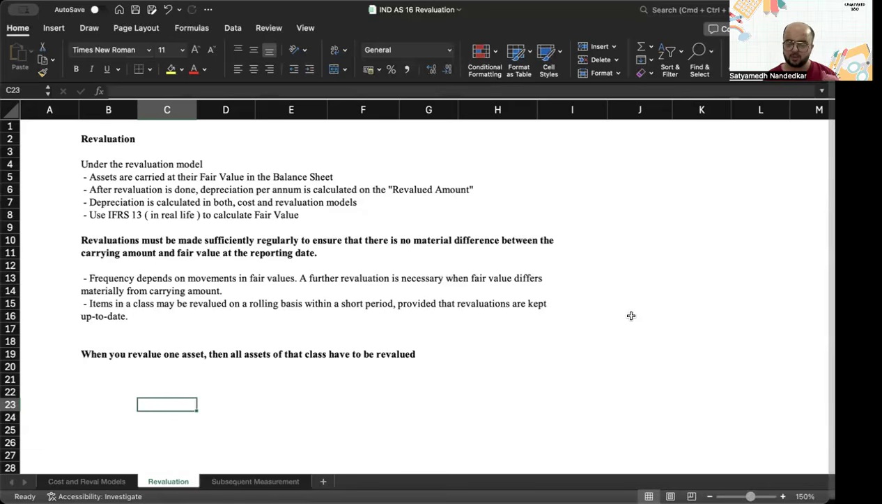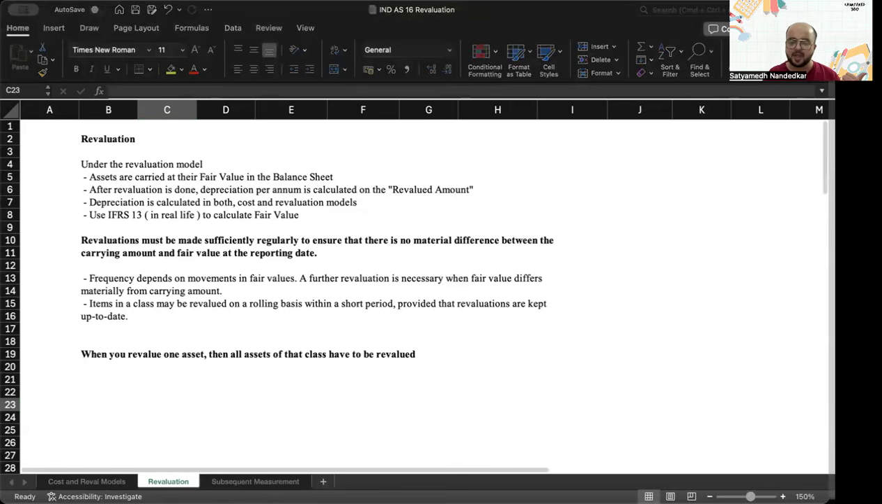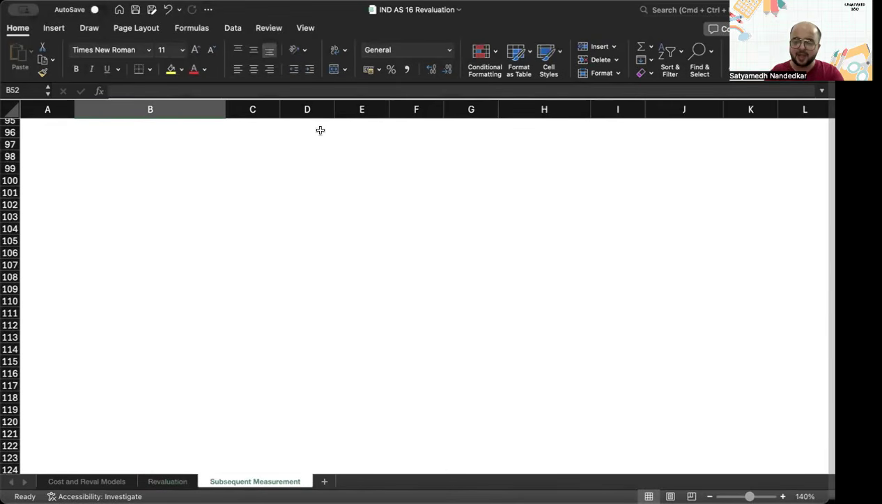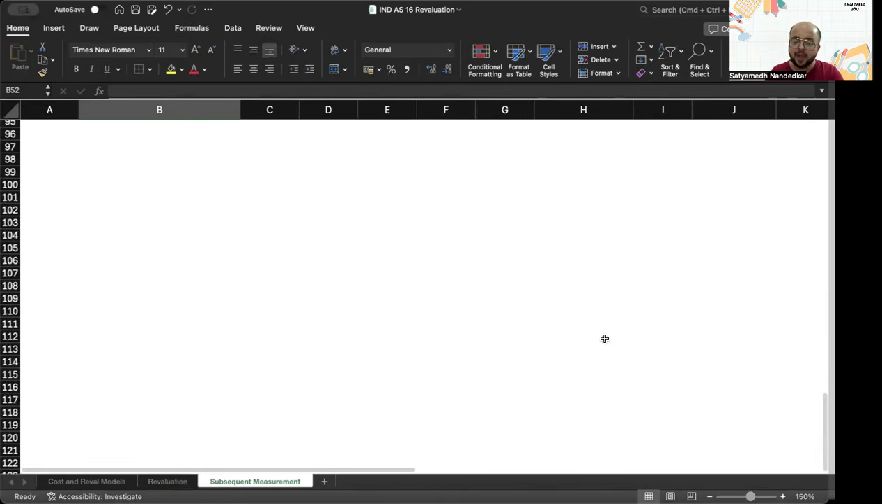And when you revalue, remember one thing: when you revalue one asset, you have to revalue all the assets belonging to that particular class. Revaluation is not done only for one asset. Revaluation is done for the entire group of similar assets. So it's a group; the entire assets belonging to that particular class have to be revalued. Now, I am going to give you one shortcut table which will help you keep in mind what happens in case of revaluation. Okay, so pay attention here.